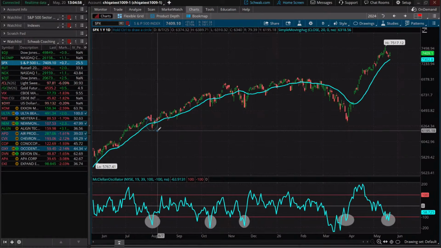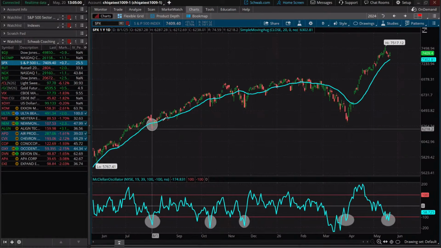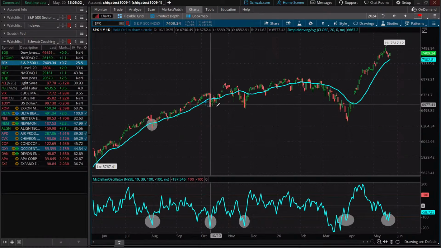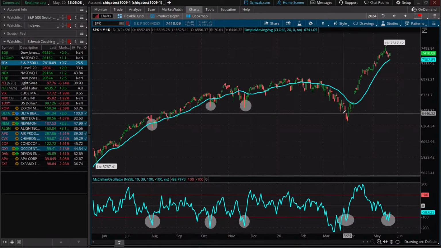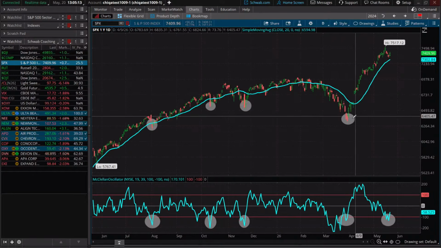So I want you guys to notice this. We had a little bit of a pullback there. We had one back in October. Same with November and December, where we hit a major low. And then the same with the end of March, beginning of April, where we had that exhaustion gap.